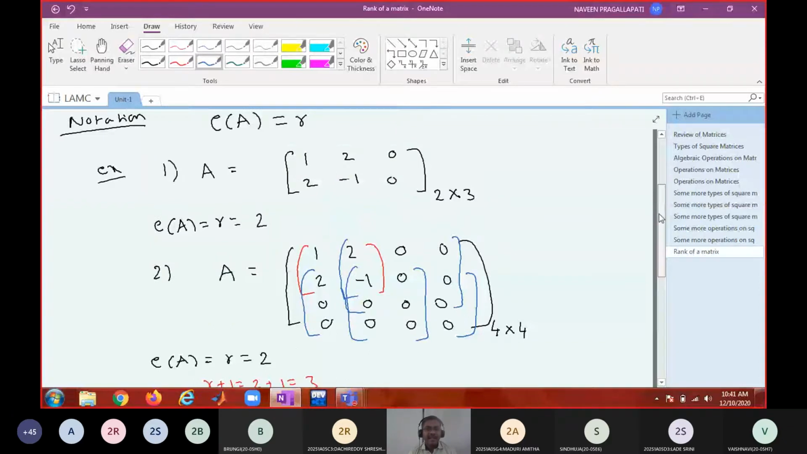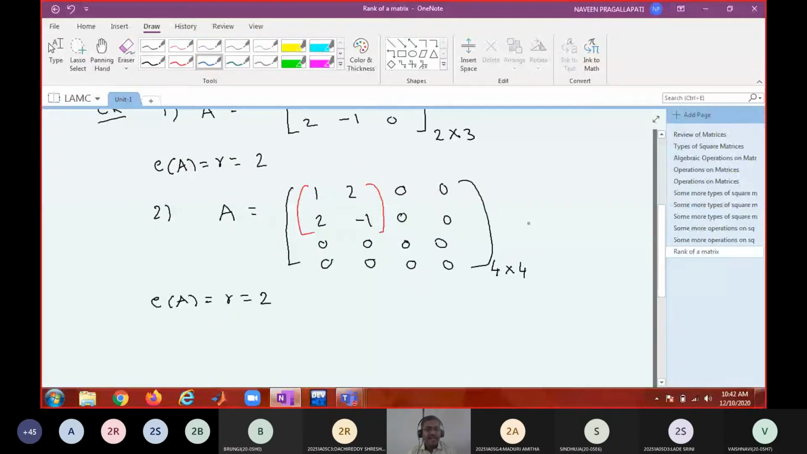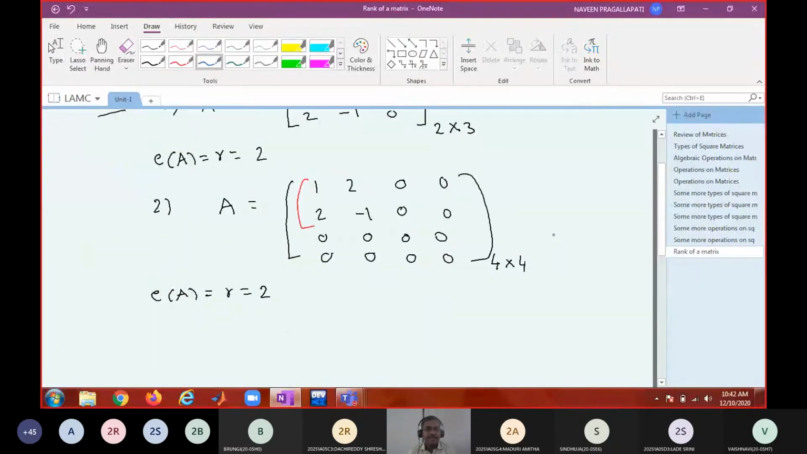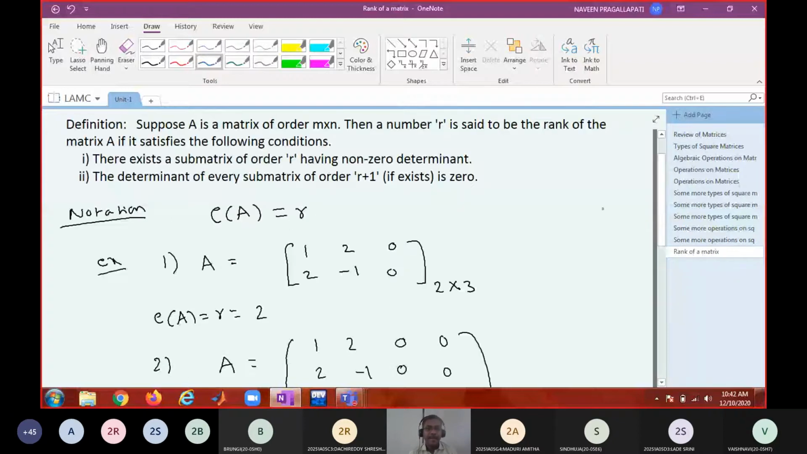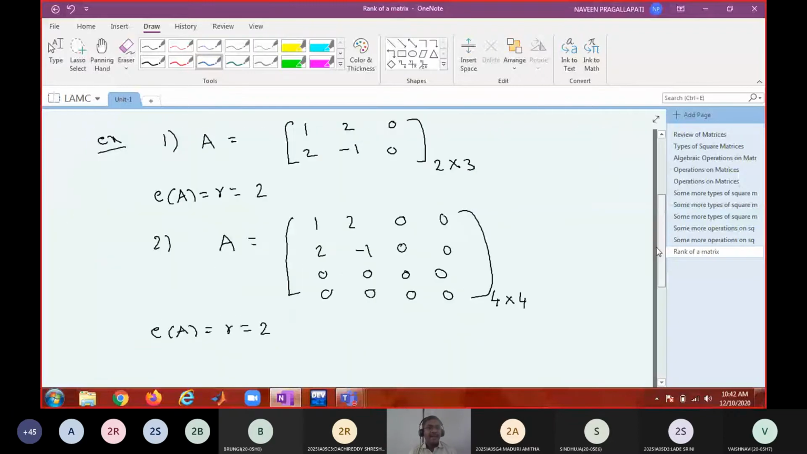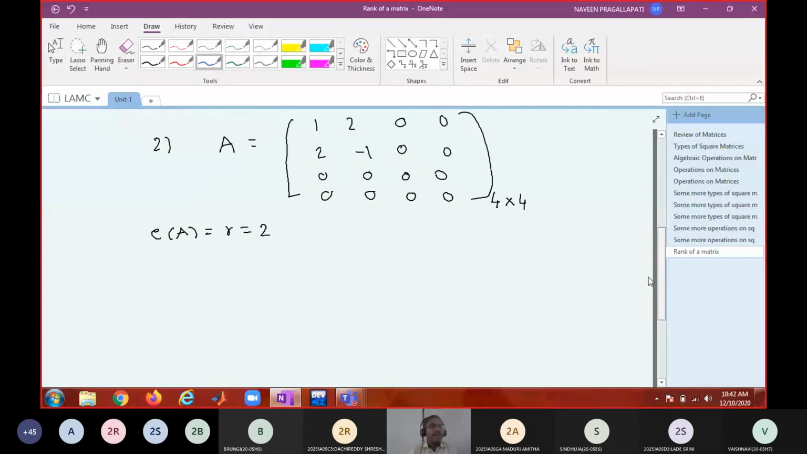Therefore, the rank of the matrix is 2. Is that okay? It has to satisfy all the conditions. So if at all r plus 1 order is there, that one also you have to check. Okay. So now we shall see some properties of the rank of a matrix.